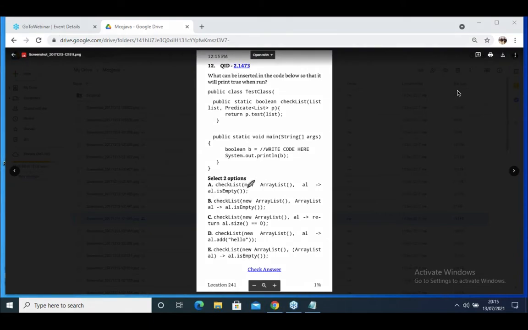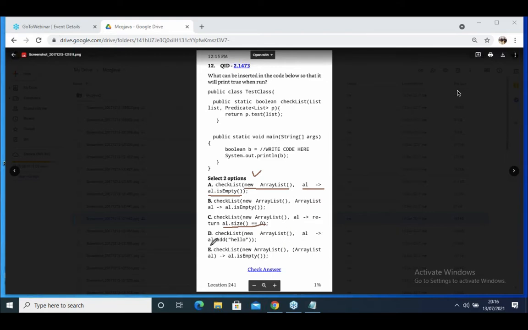Listen. Here if you pass one new array list object you created, an empty array list object is created. AL is empty, right? And here you have to select two options. When I print B, what should be printed? True. You are calling the checklist method and passing the array list. The new array list you are passing is empty. Another option is: array list AL equal to new array list, return AL dot size equal to 0.